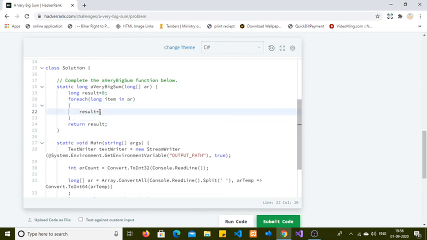It will make it simple. Result plus, yeah, sorry, I need to add this item because in each iteration this item is storing the current element present in the array. So we can go through the previous code also: plus equal item.